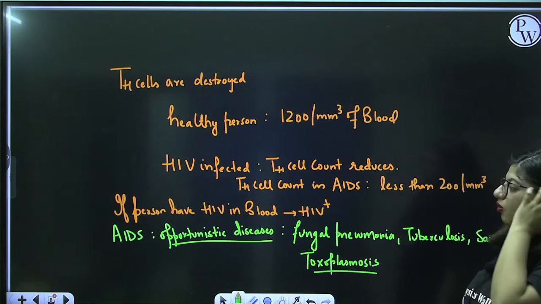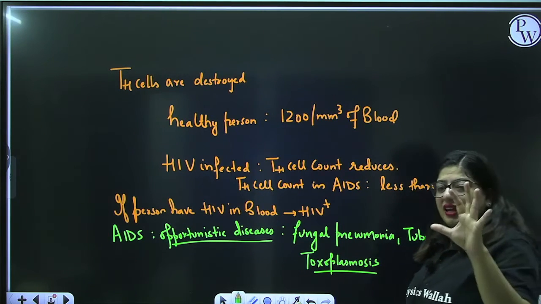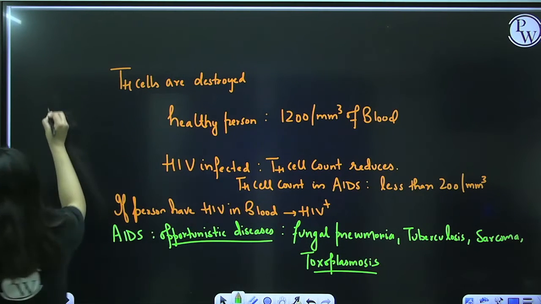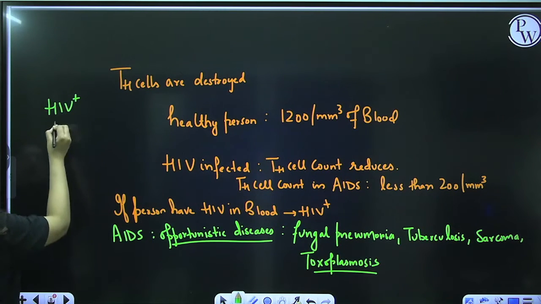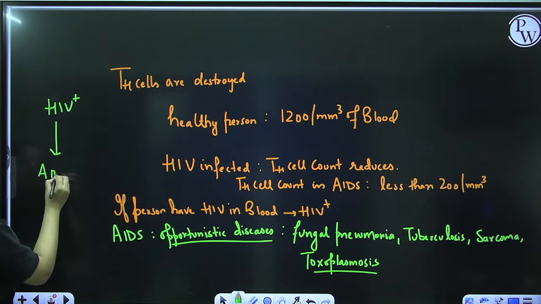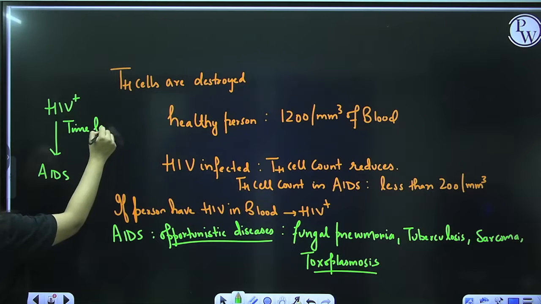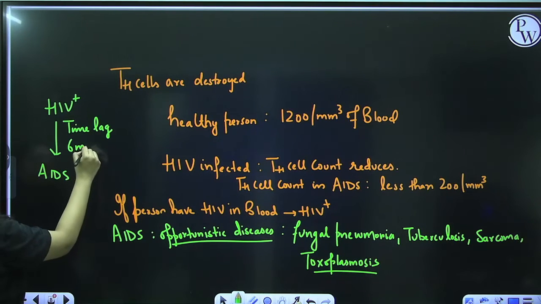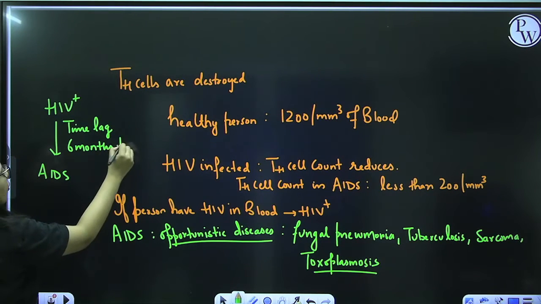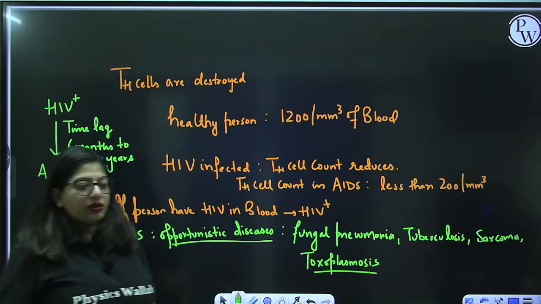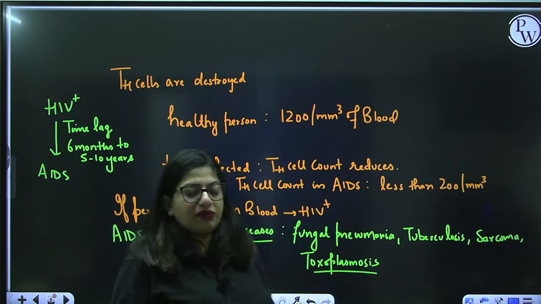So, this is how the person gets AIDS, and a person never gets AIDS on the second day of infection, no. Imagine the person becomes HIV positive and then the person gets AIDS. How much time does it take? There is a time lag. The time lag is around 6 months to 5 to 10 years. We can also extend the time if we get to know at an early stage that the person got infected.